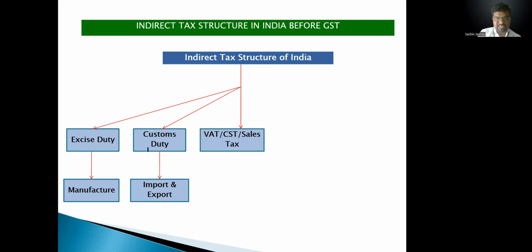VAT, GST, sales tax. VAT, value added tax, in Maharashtra. VAT is another sales tax. It means this tax came from 2002 up to 2017. Okay, value added tax. CST, central sales tax. It is also removed from India, and sales tax. So here on sales, supply, there was VAT, CST, sales tax on sales.